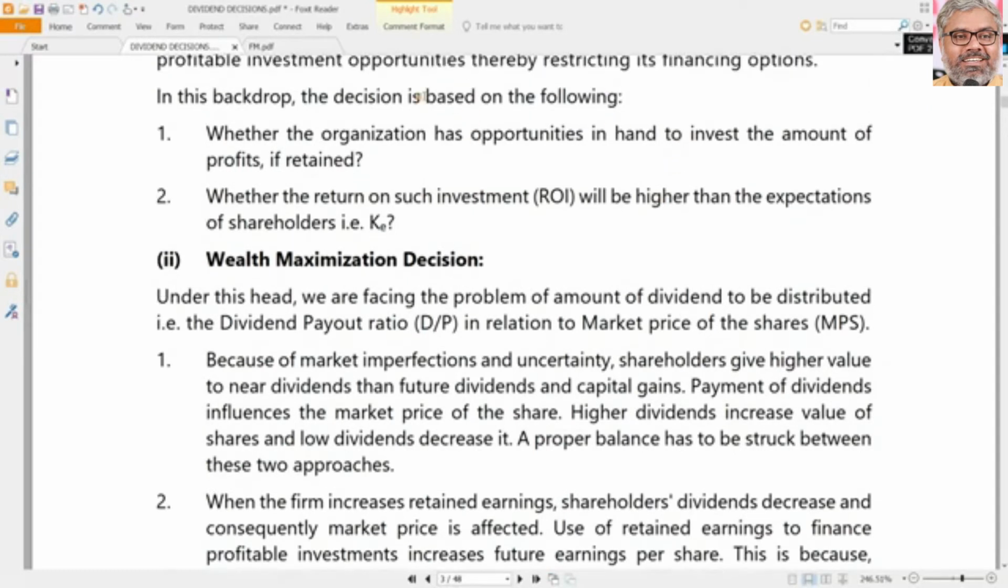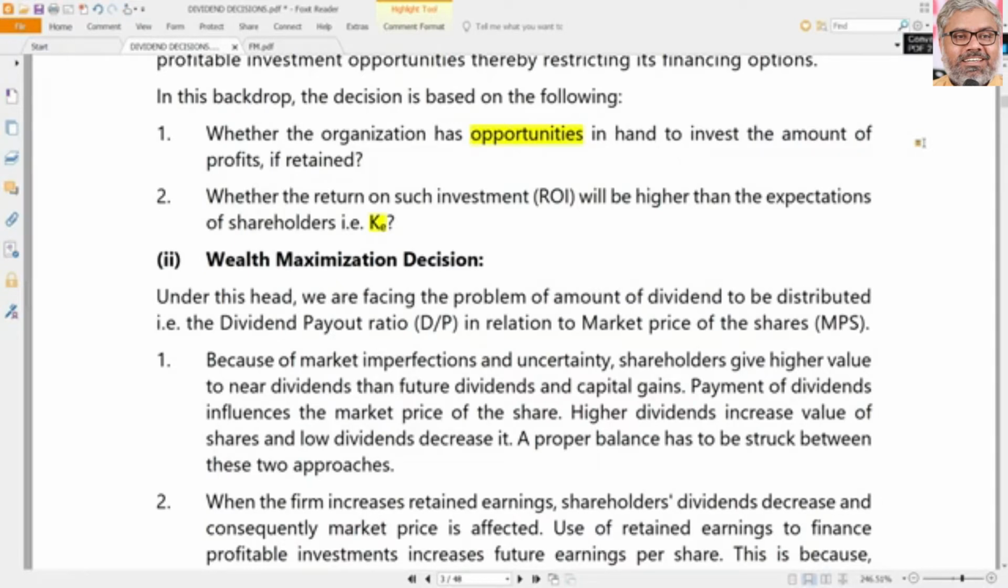That depends upon whether the organization has opportunities in hand to invest the amount of the profits if retained. If the organization decides to retain, what will it do with that? If it has sufficient investment opportunities, definitely it is better to retain. If not, it is better to distribute dividends. Then, is the return on such investment higher than the expectations of the shareholders? What is the expectation of the shareholder? Nothing but Ke, the cost of equity. If the company can earn a better return than Ke, only then are such investment opportunities good. Otherwise, they are not good.